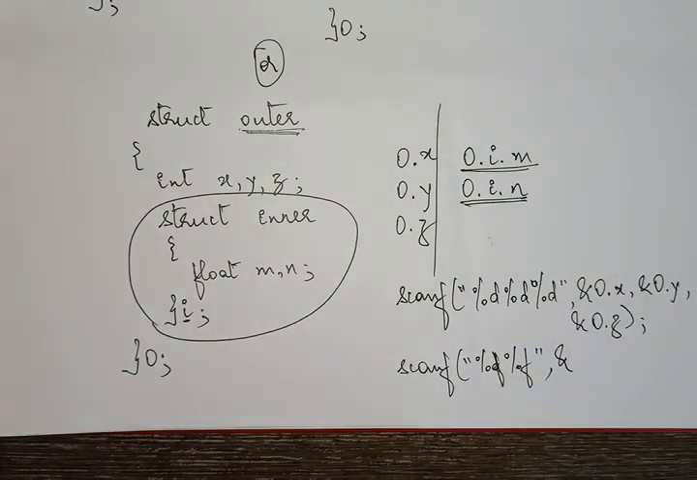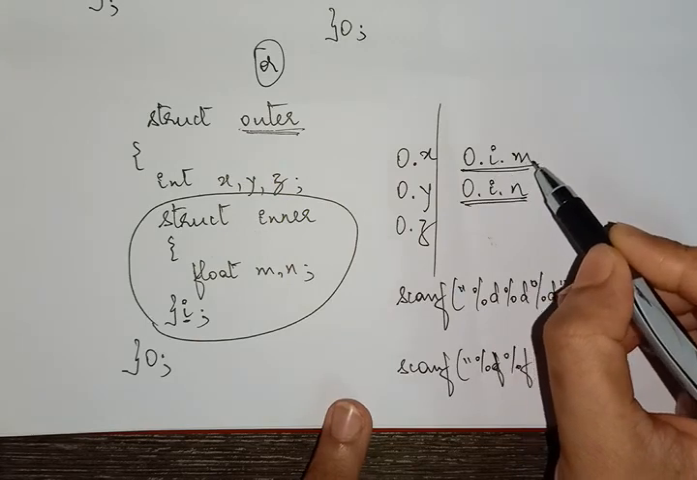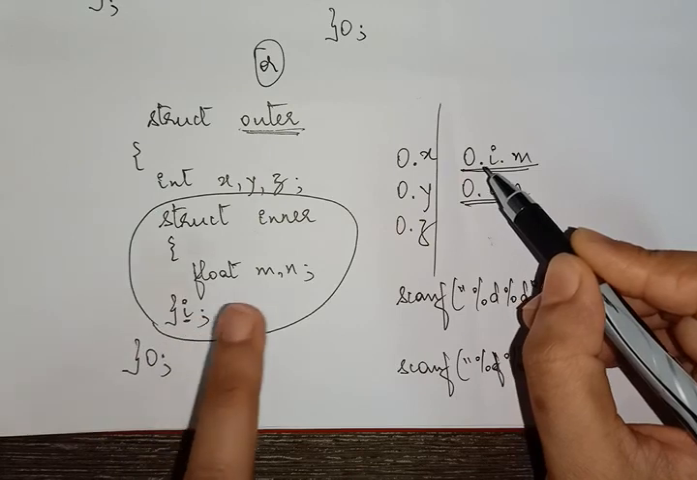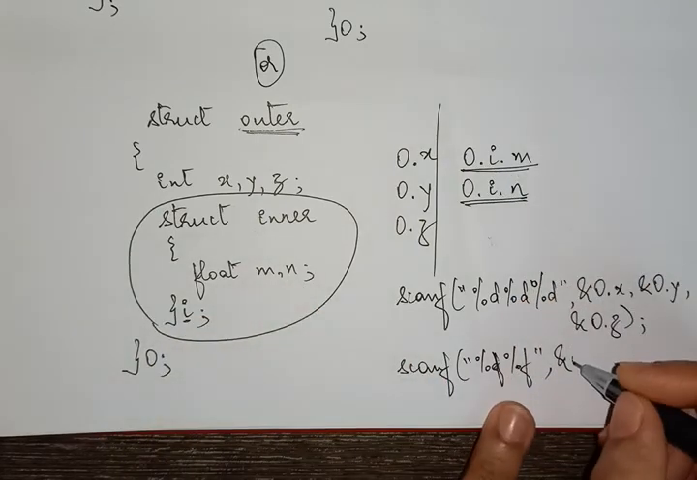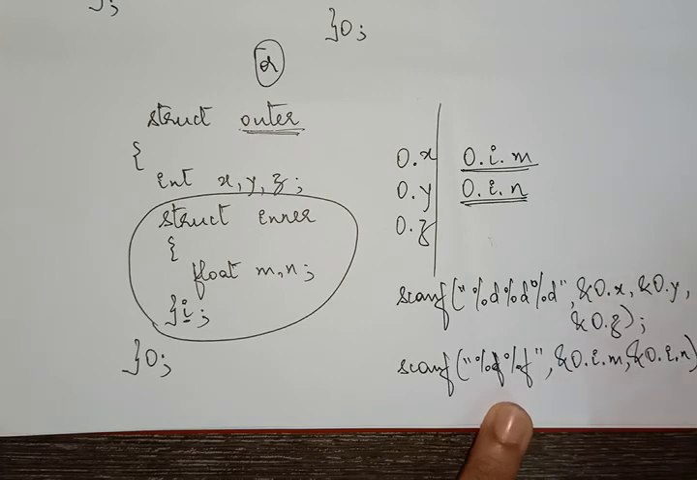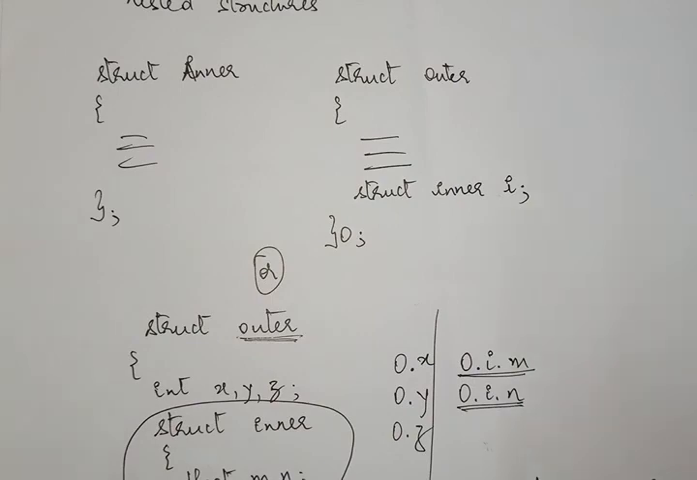Now how do I access? I said before, it's not just with I dot m, it's possible through O accessing I, and through I you're accessing m. So it is ampersand O dot I dot m, ampersand O dot I dot n. So this is how you access the nested structure members. So this is for nested structures.